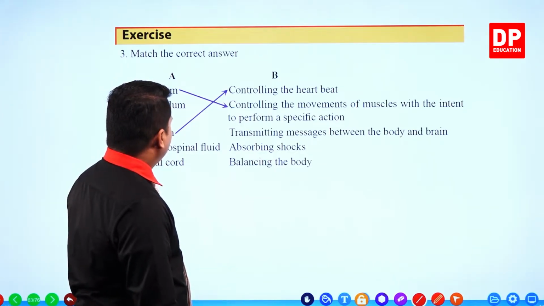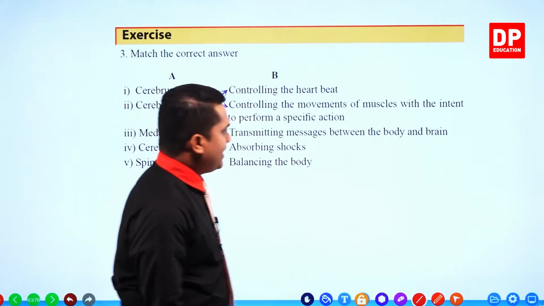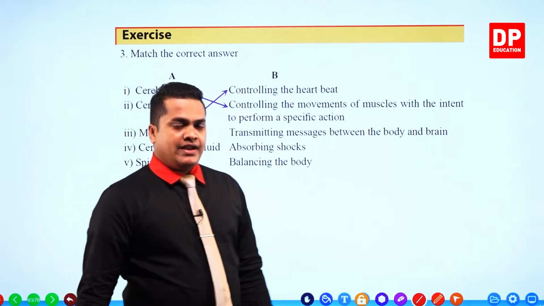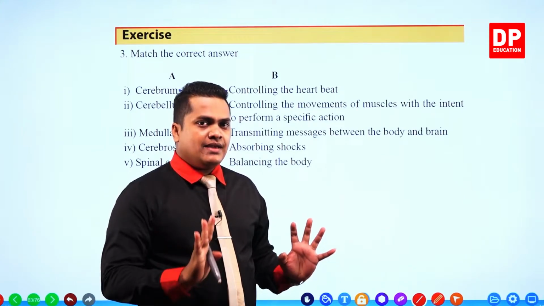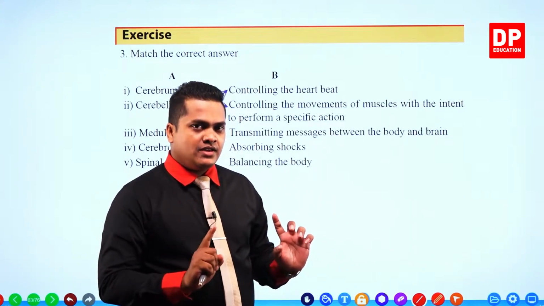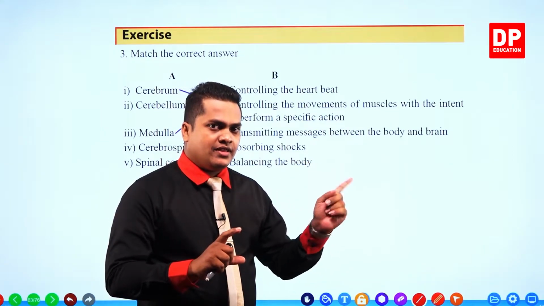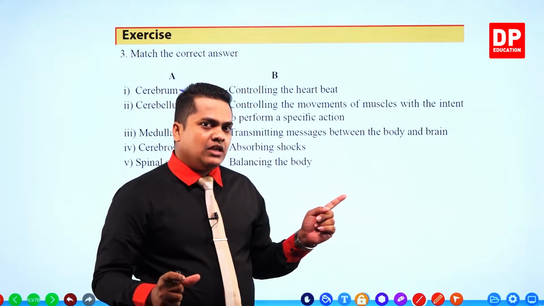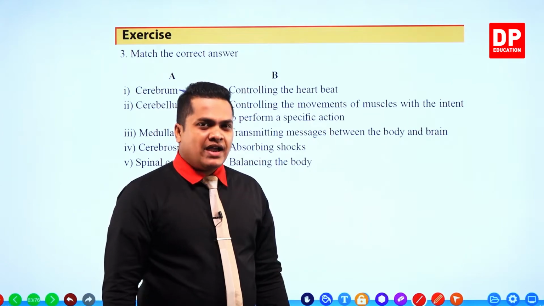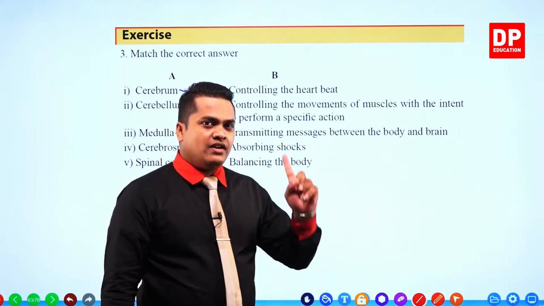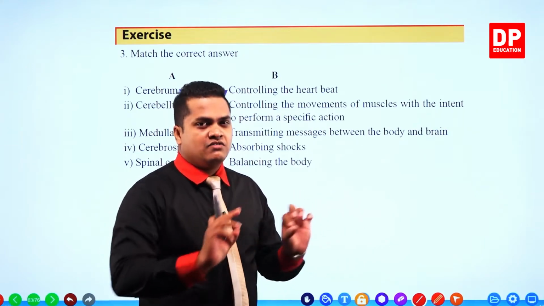Then the next one, transmitting messages between the body and the brain. In order to carry messages from body to brain, one part should be connected with the brain and the other part with the body. It's obvious that this is talking about the spinal cord. The spinal cord has one end connected with the brain and the others running around the body through the nerves, right?